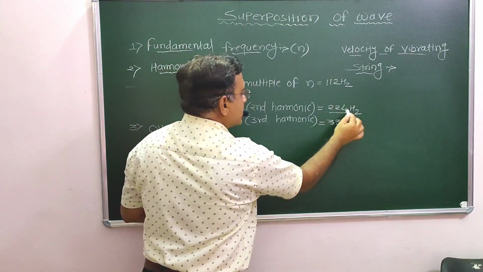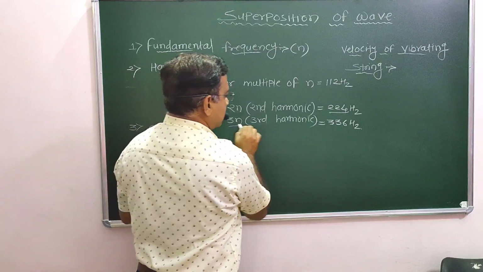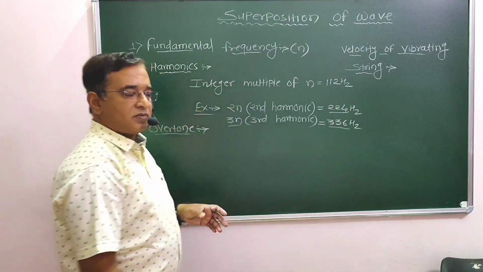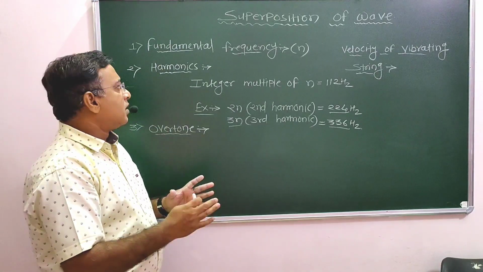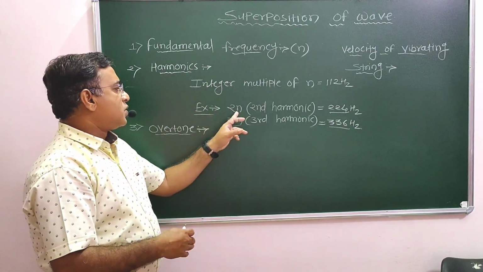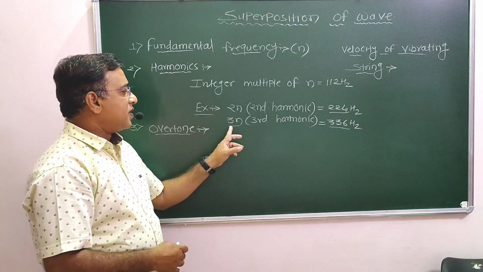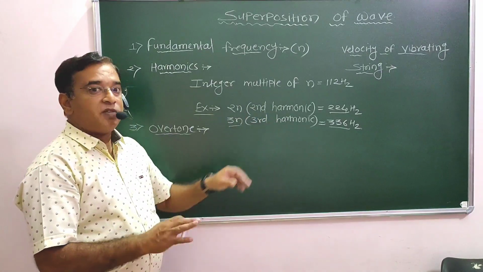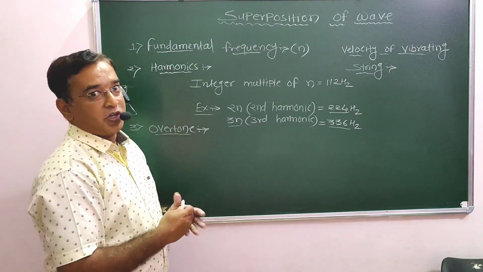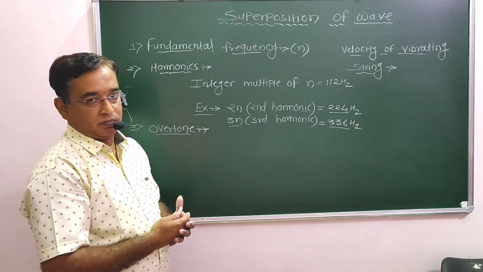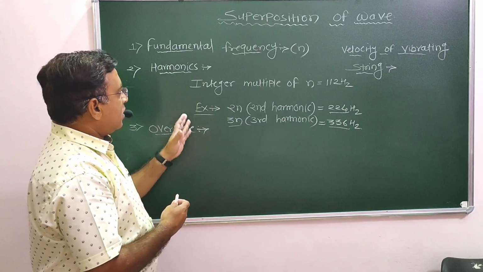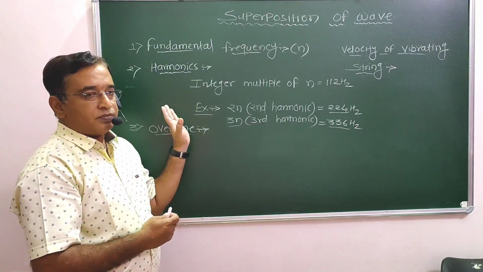This is your second harmonic, third harmonic, just like this. Very simple. We know N; 2N means the second harmonic, 3N means the third harmonic. If it is 5N, then the fifth harmonic. If it is 7N, then the seventh harmonic. Okay, this concept is over.